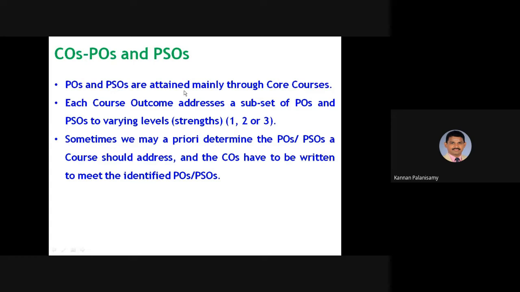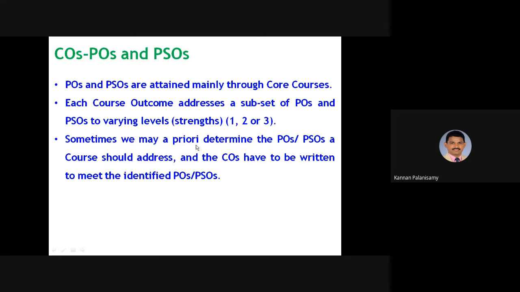And COs, POs and PSOs. POs and PSOs are attained mainly through core courses. Each course outcome addresses a subset of POs and PSOs to varying levels. So if it is a CO, we can have different instruments because that is the content of the syllabus. Based on that, we can design the assessment. But here we cannot exactly measure. So for that, we can have some levels of attainment that is called strength 1 or 2 or 3. So 1 means minimum, 3 means maximum, and average. So something we have to give weightage like this.